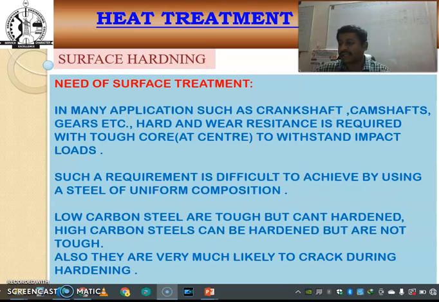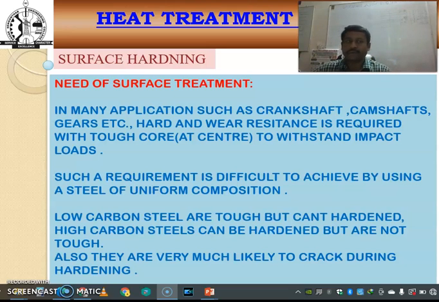If both the outer surface and the inner portion of the component are hardened, the hardened inner portion will make the component brittle, so it cannot take shock loads. So here we go for a special heat treatment process that hardens only the outer surface, known as the case hardening process. That is also called the surface hardening process. In this process only the outer case is hardened, but the inner portion remains tough.